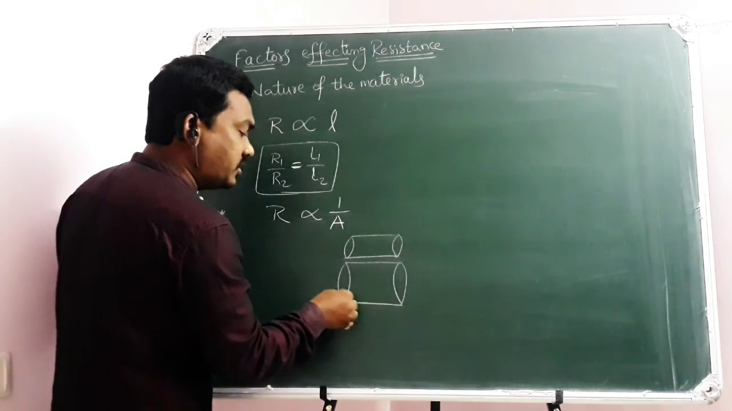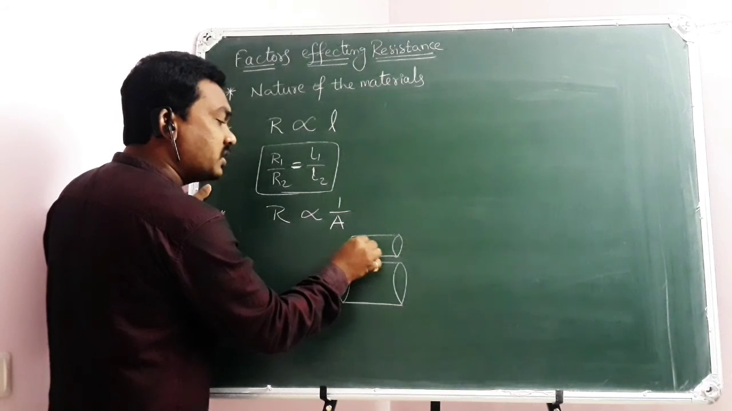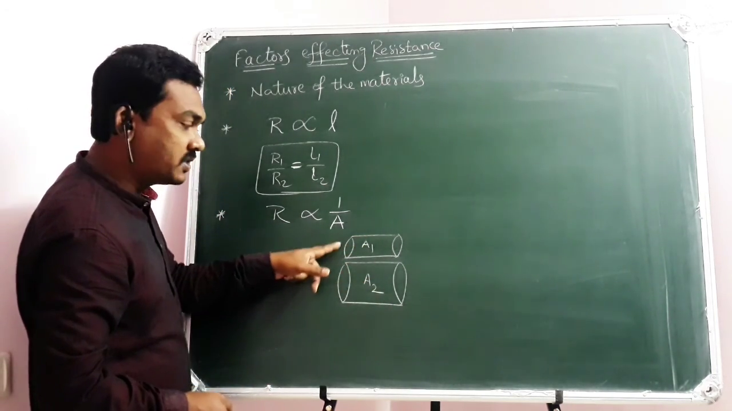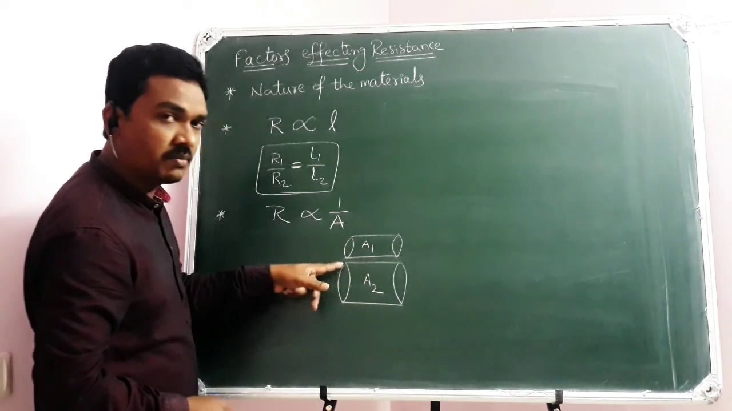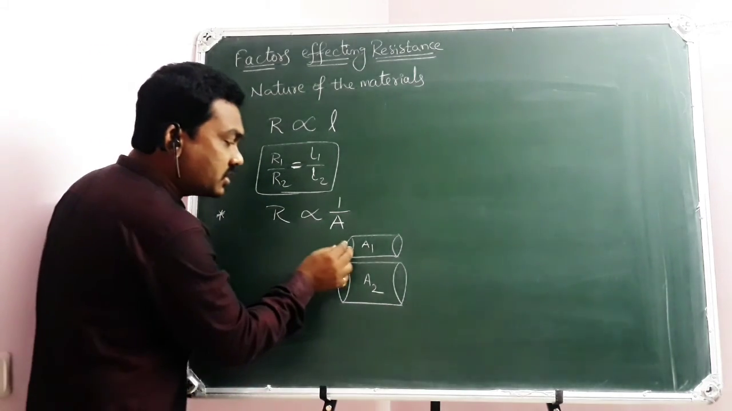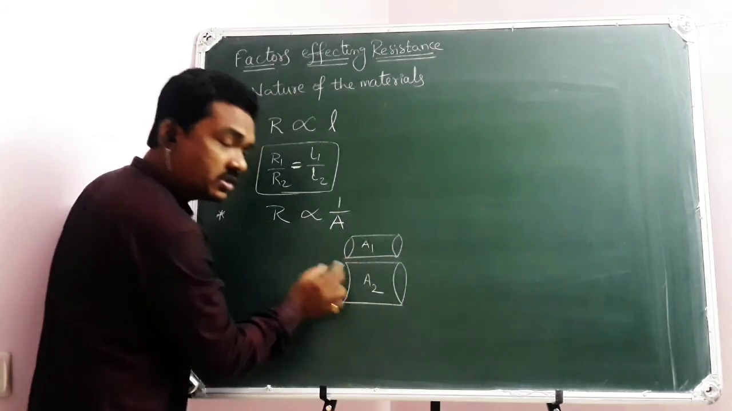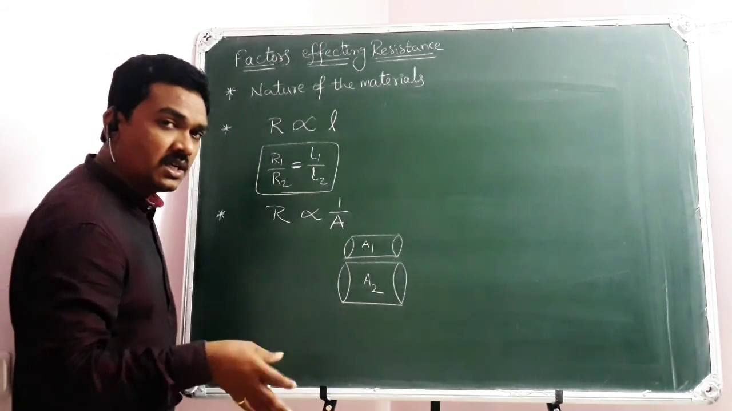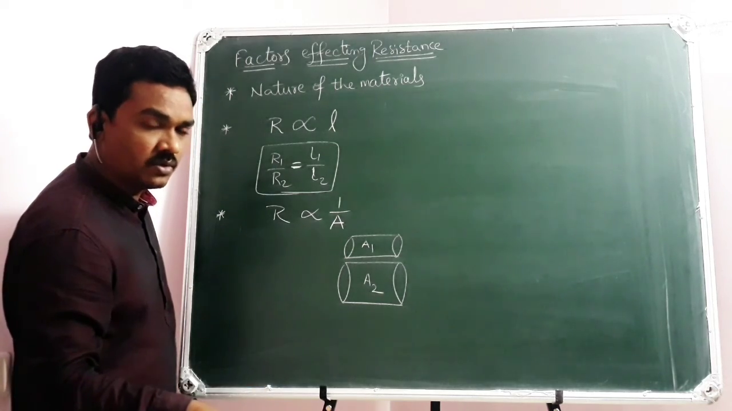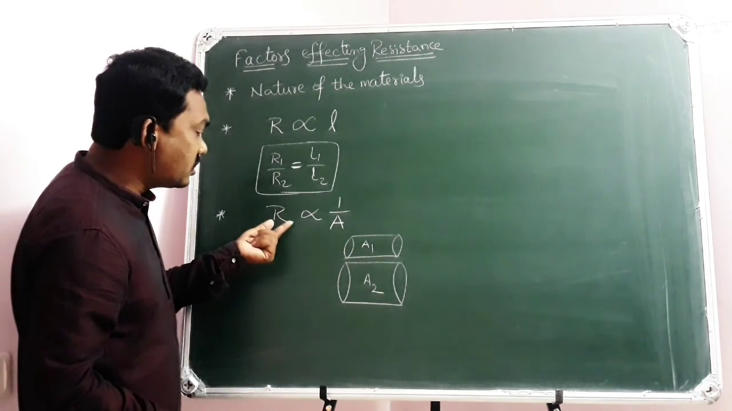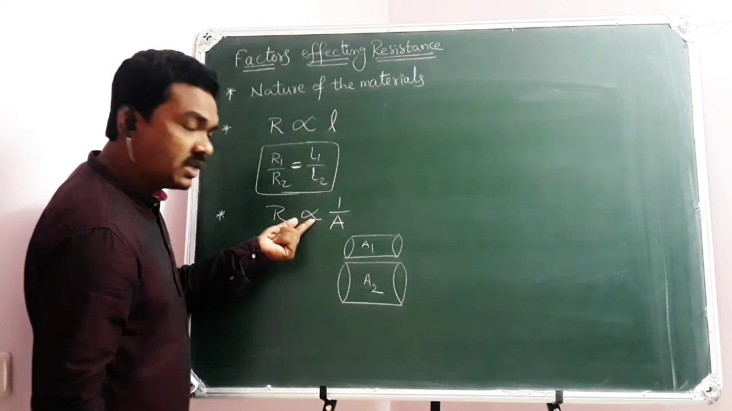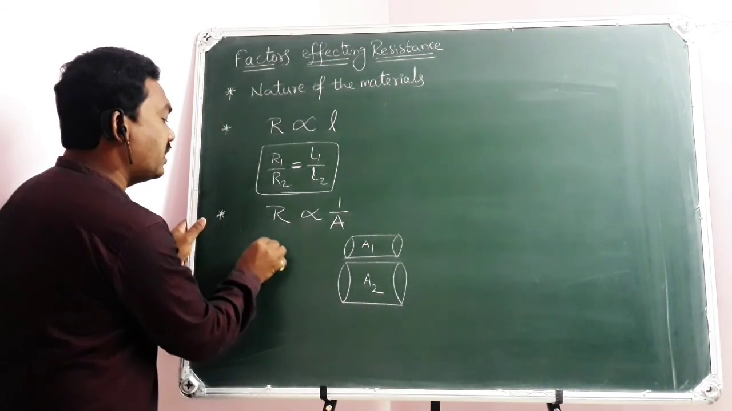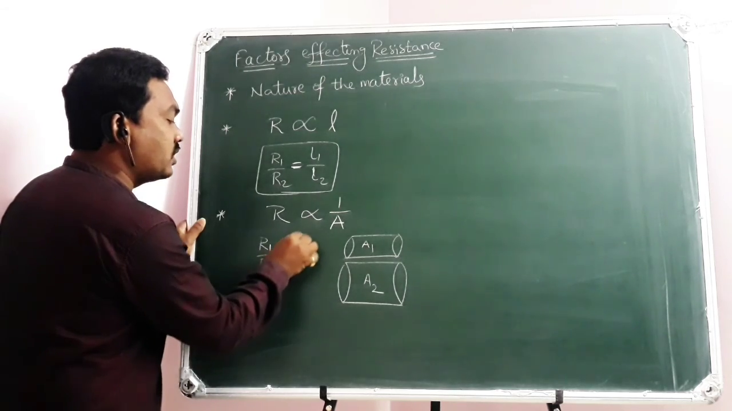While dealing with that, they are of different cross-sectional area, there is no doubt. But they should be of the same length, of the same material, and at the same temperature. So when you are comparing the resistances of two conductors having different cross-sectional area, of the same material, same length, and at the same temperature, then the resistance of a conductor will be inversely proportional to its cross-sectional area. So your mathematical equation is R1 by R2 equal to A2 by A1.